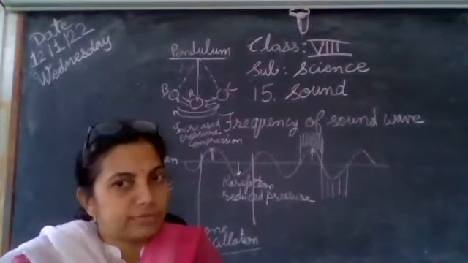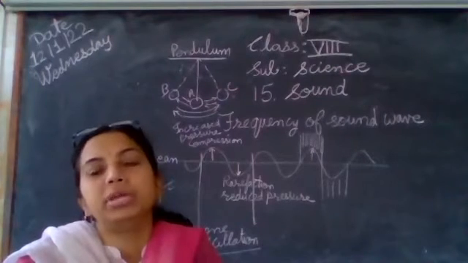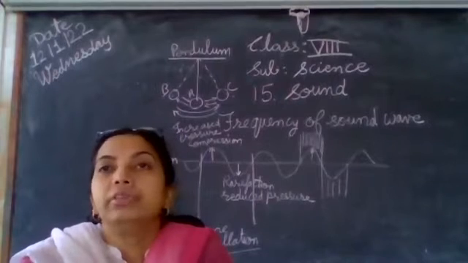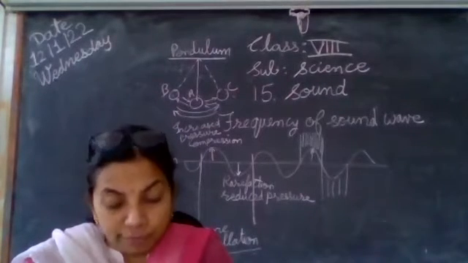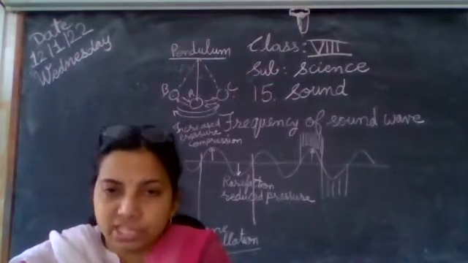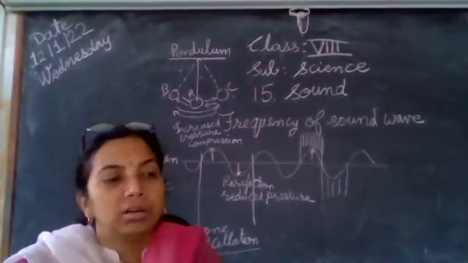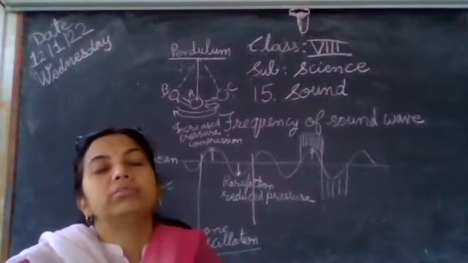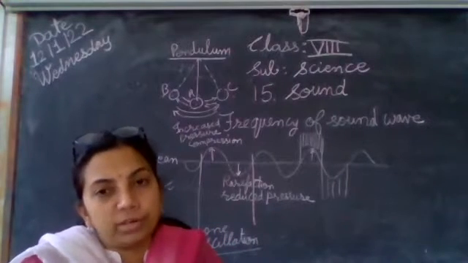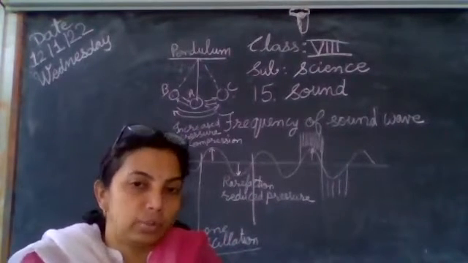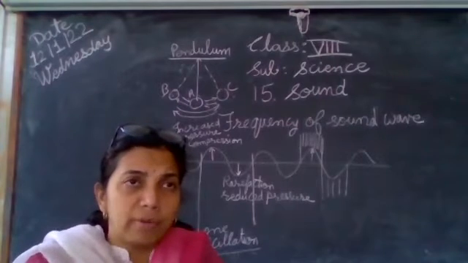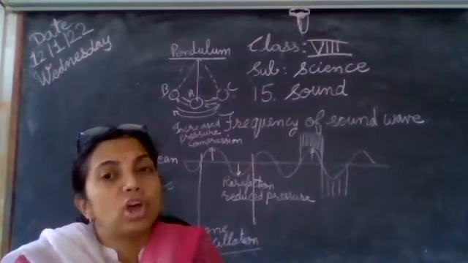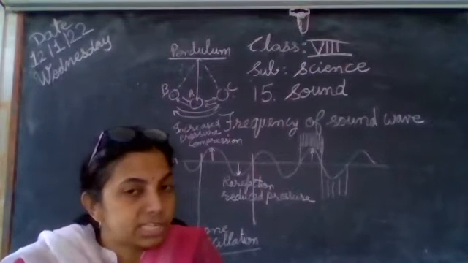Now medium, we have already seen that we need some medium for sound to travel. There are three mediums on our earth. We have air, that is a mixture of gases. We have solids like any table, any clock, or any other object that is compact. And another state we know is that of liquids. In liquids, the molecules are a little scattered compared to solids, and they are compact enough, not as scattered as the gaseous state.